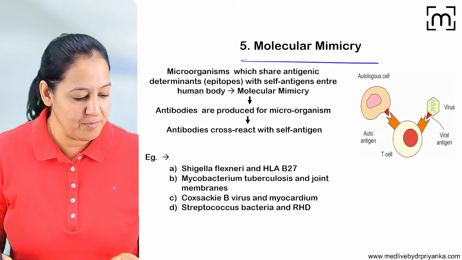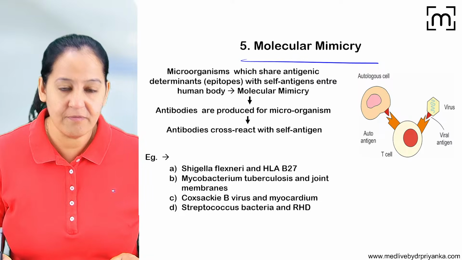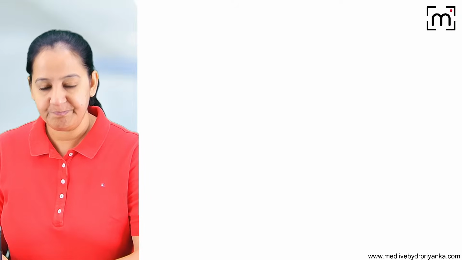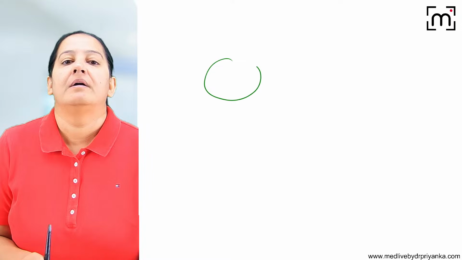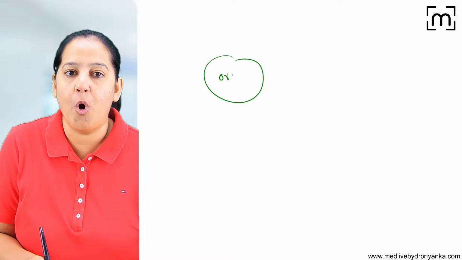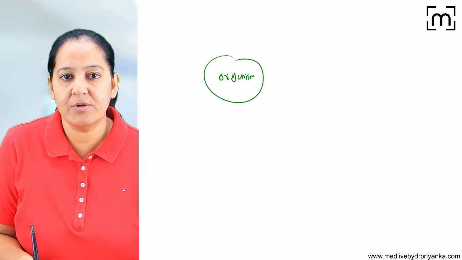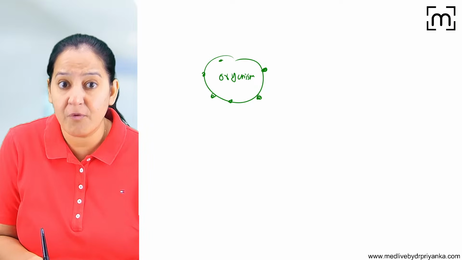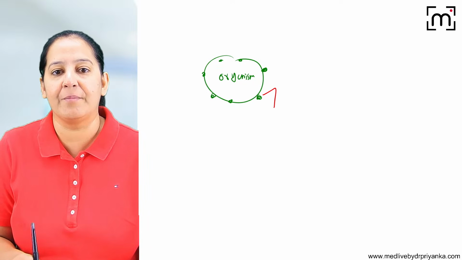And the last one is molecular mimicry. What do you mean by molecular mimicry? So imagine a virus or a bacteria, or let's say, better, an organism enters my body. This organism is having certain antigens. It is foreign for my body. My body is making antibodies for that.